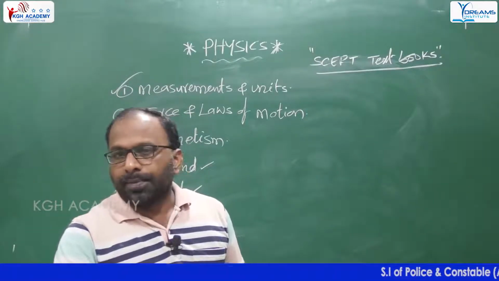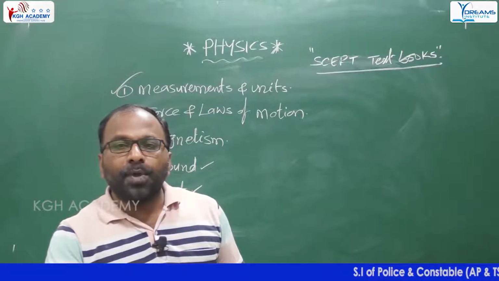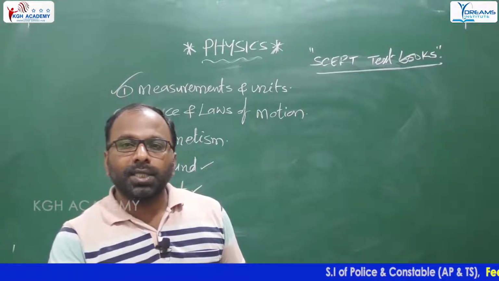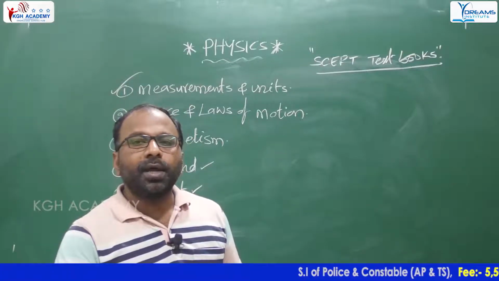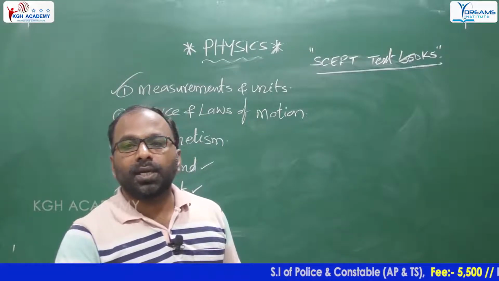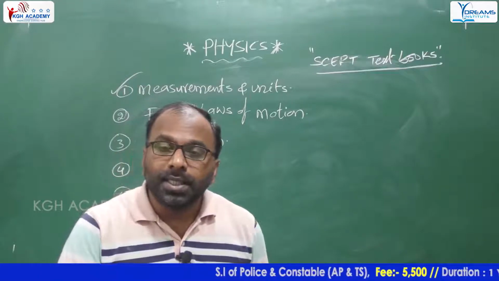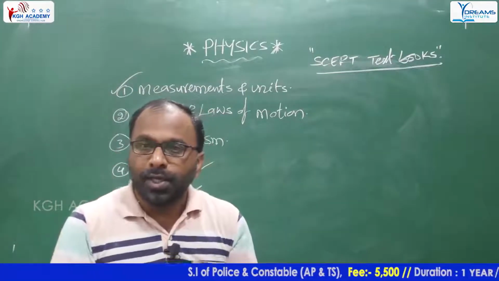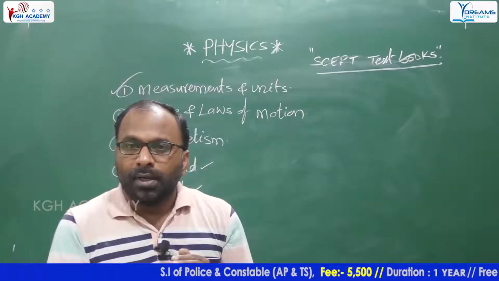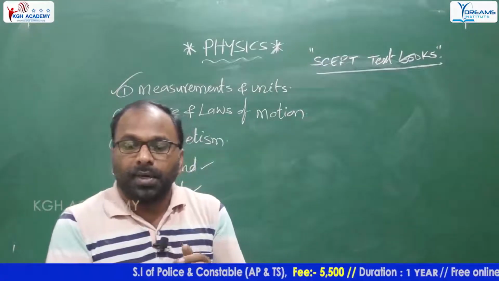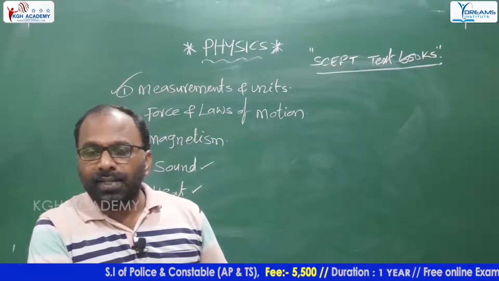One question is there: the globe of the earth is warmed by the method of conduction, convection, radiation, or all of the above. For this, which one is correct? All of the above. How to identify this? If we have the awareness, the knowledge, some concept on this, then we can easily identify that one.